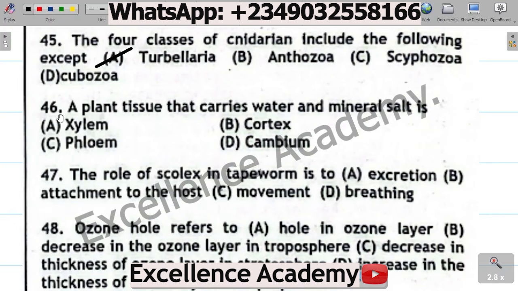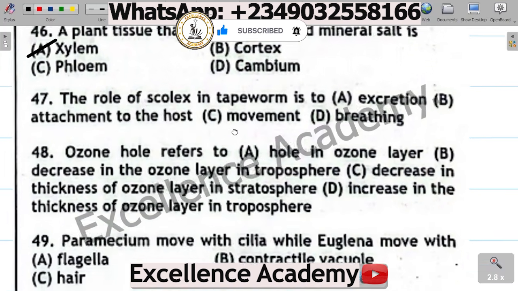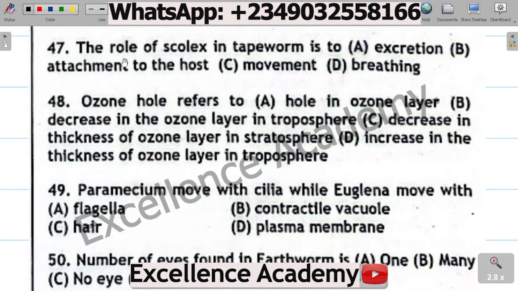Turbellaria. Question 46. A plant tissue that carries water and mineral salt is A. Xylem, B. Cortex, C. Phloem, D. Cambium. The correct option is A. Xylem. The xylem tissue is responsible for the transport of water and mineral salts to parts of the plant. Question 47. The role of scolex in tapeworm is to A. Excretion, B. Attachment to the host, C. Movement, D. Breathing. The correct option is B.